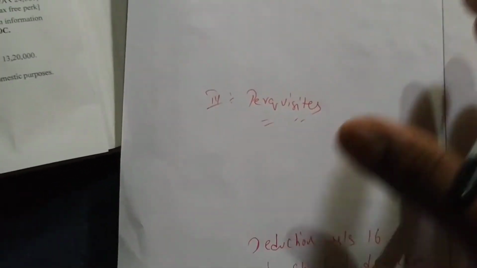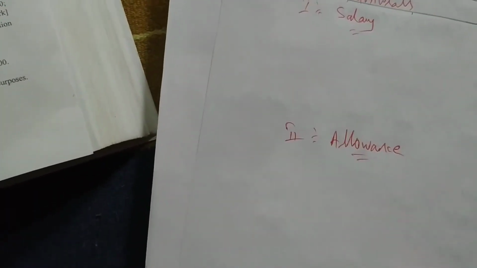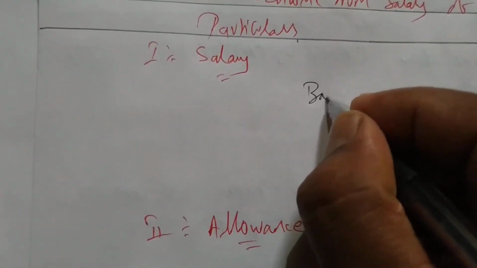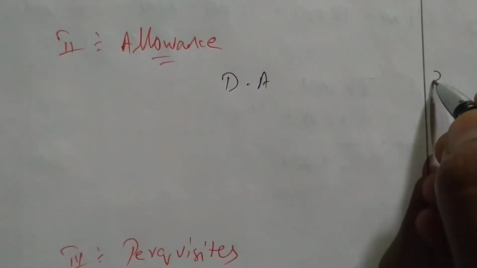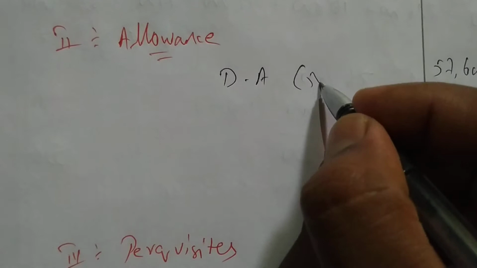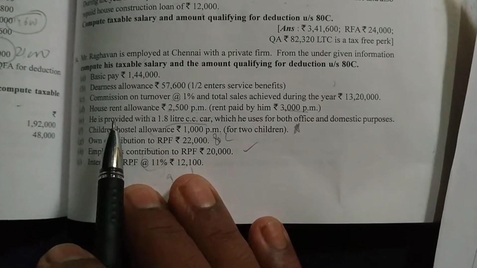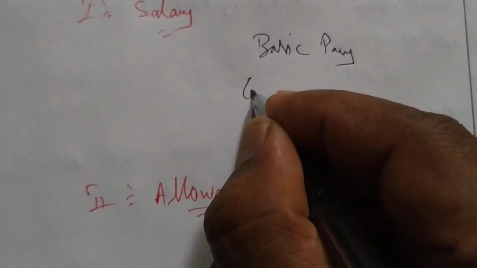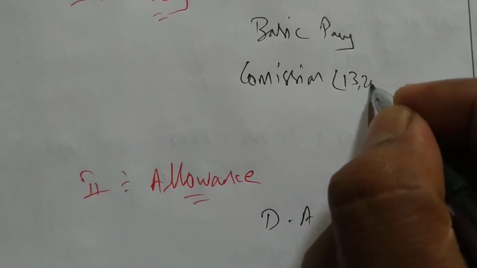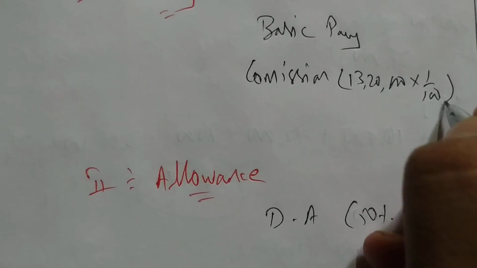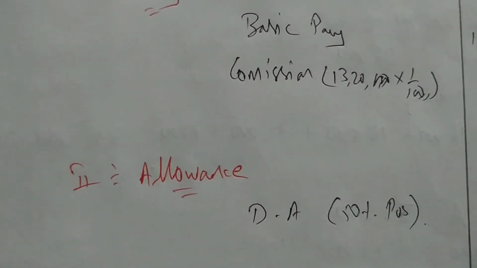First one we are having here is basic pay 1,44,000. Under salary, basic pay 1,44,000. After that we are having DA 57,600. You write the entire DA 57,600, and 50% is part of salary. First you have to write the entire thing here. Commission on sales is 13,20,000 into 1 by 100. Two zeros cut, so 13,200 is commission.